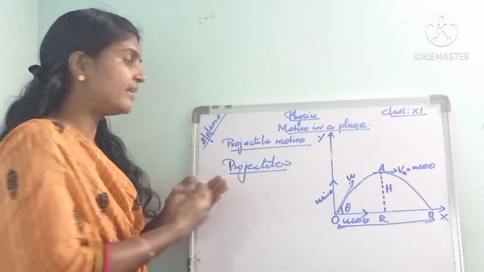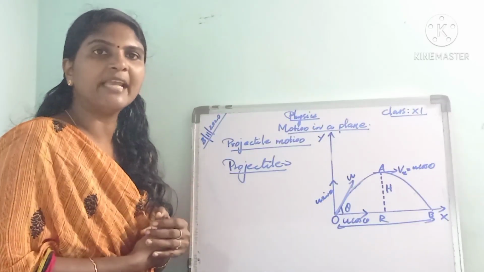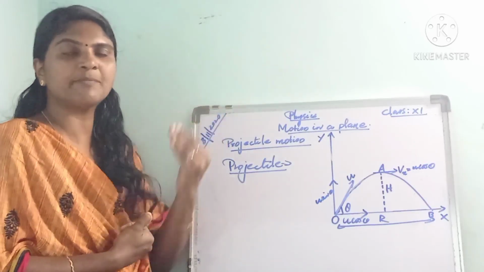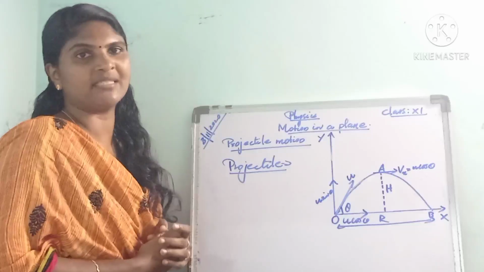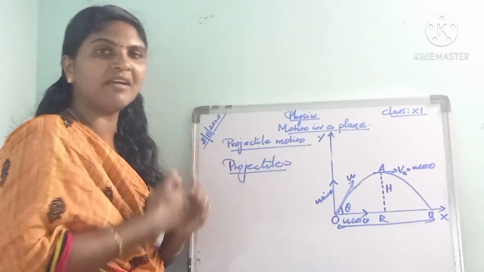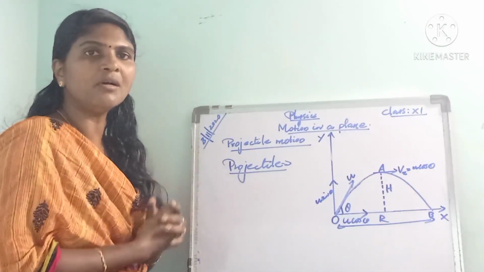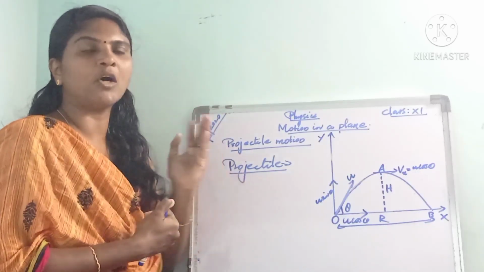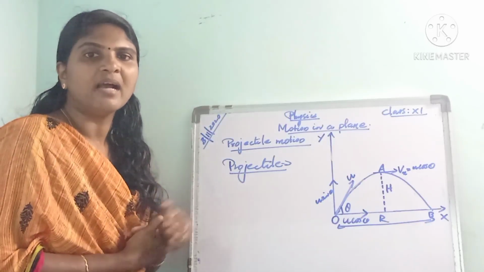So we can define a projectile as the name given to any body or object that is thrown in space or air or atmosphere with some initial velocity. When we give some initial velocity, only then can any object move.